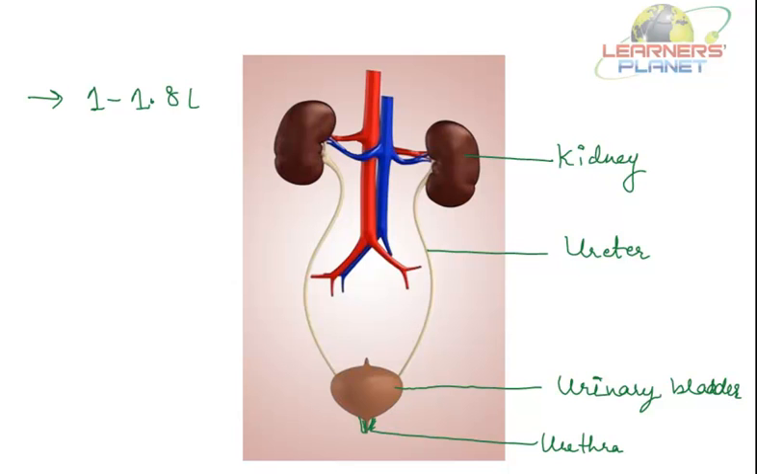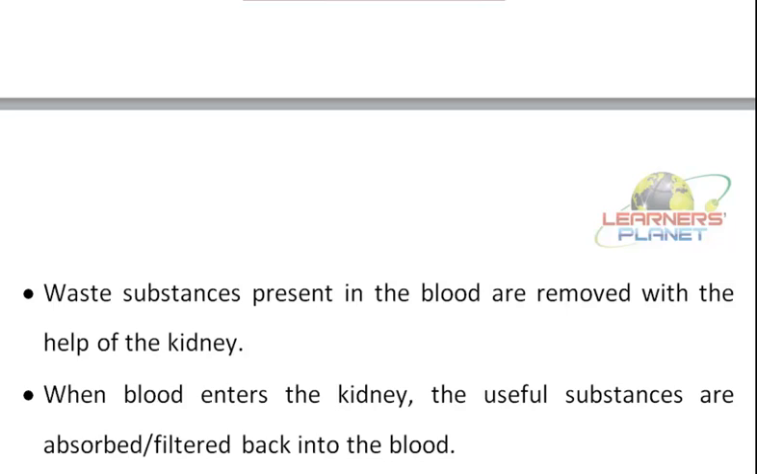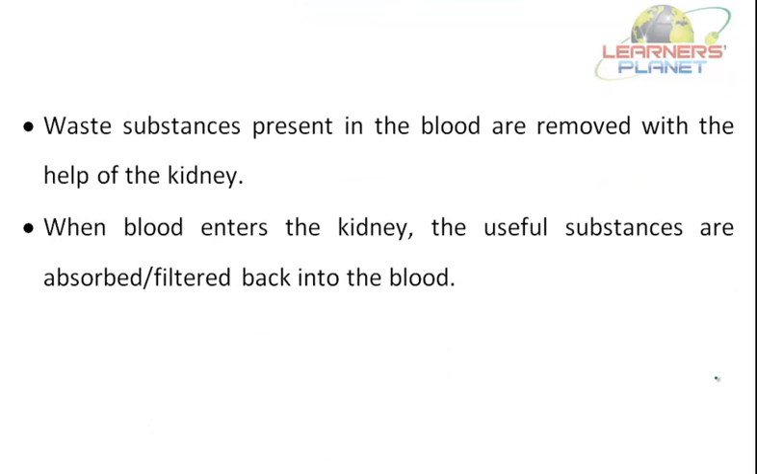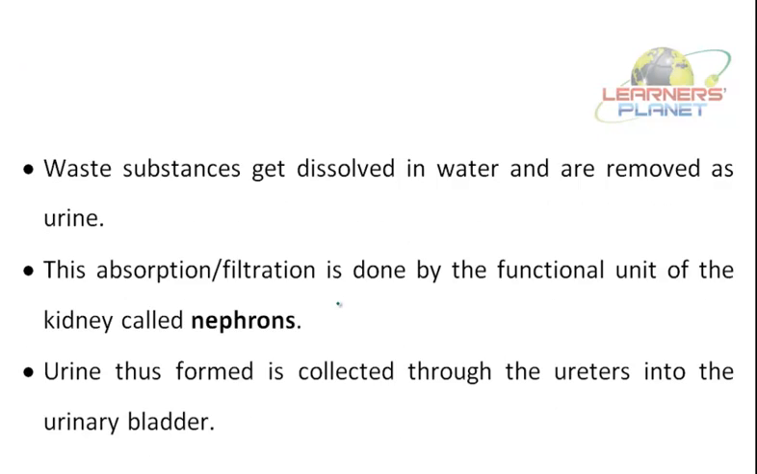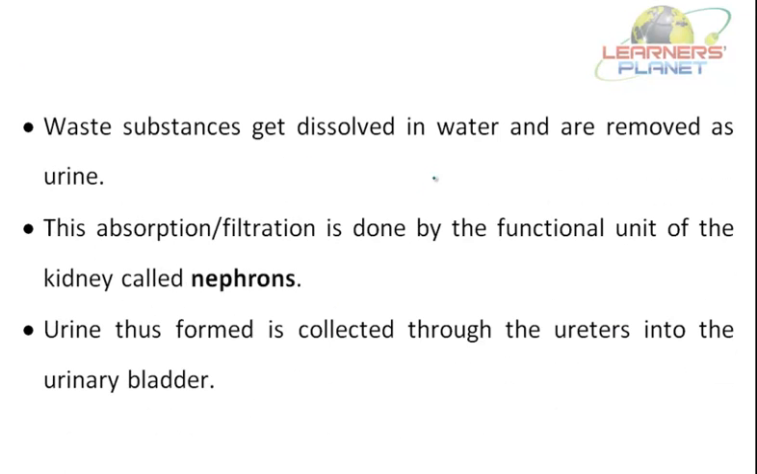Let us revise it again. Yes. Waste substances present in the blood are removed with the help of the kidney. And when blood enters the kidney, the useful substances are absorbed or filtered back into the blood. So what happens? The waste substances get dissolved in the water and are removed as urine. So this absorption or filtration is done by the functional unit of the kidney called nephrons.